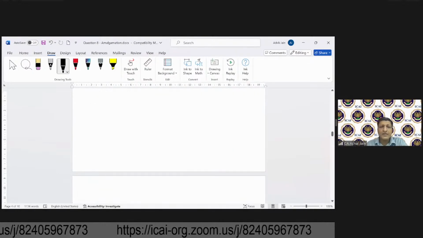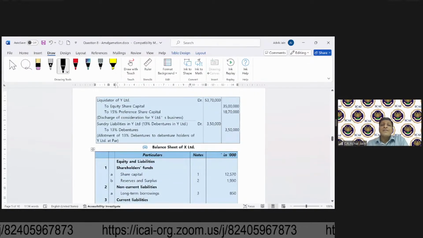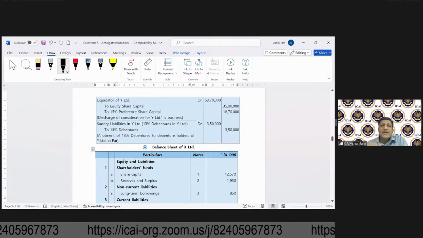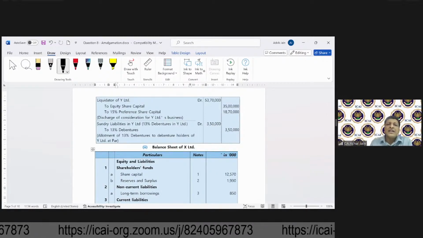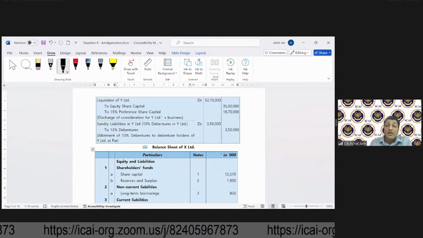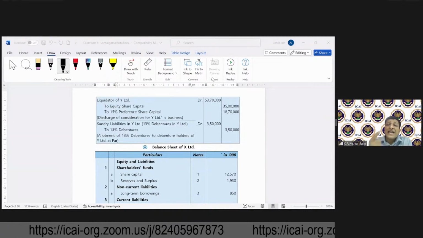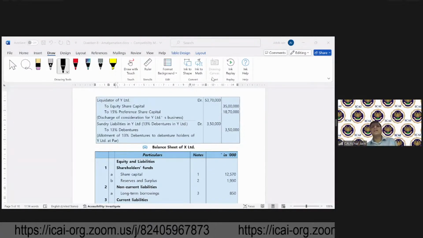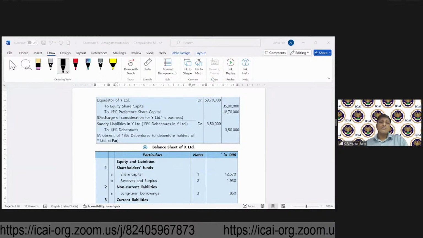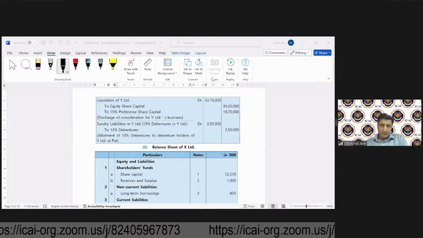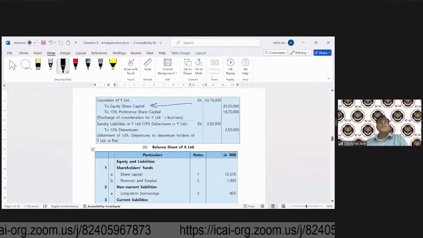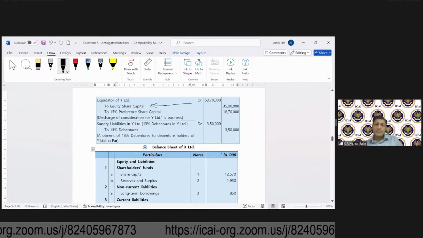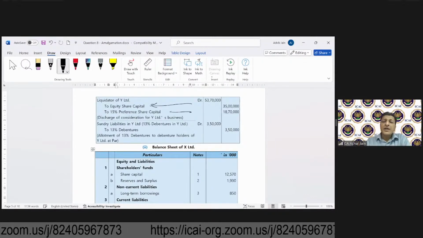Now moving further. Now what will happen? Now the liabilities of X Limited will be settled in the way that the liquidators will be paid off, but there are two modes: by issuing equity share capital, which is at par, so there is no security premium; preference share capital,